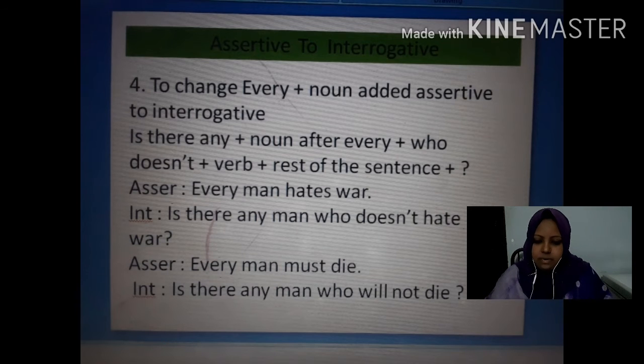We can take example, every man hates war. Interrogative, is there any man who does not hate war? Every man must die. Is there any man who will not die?